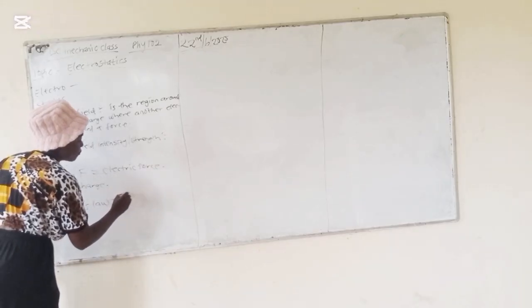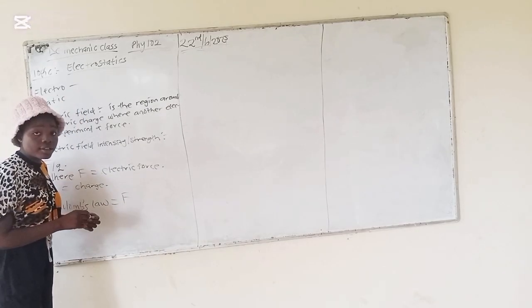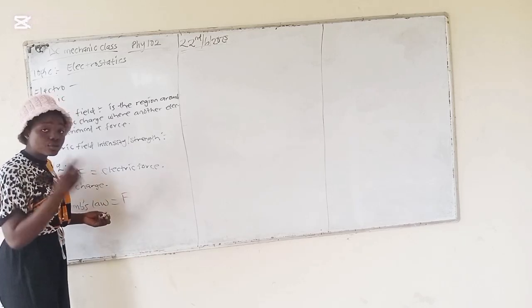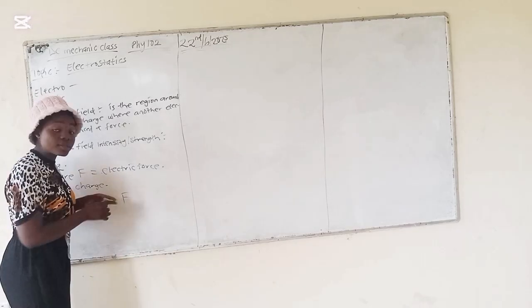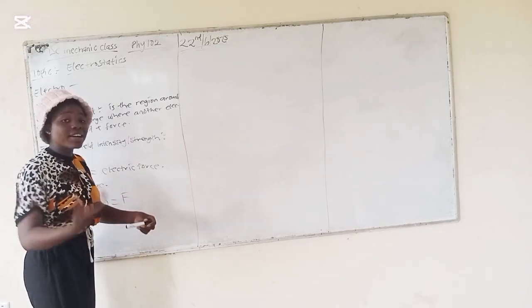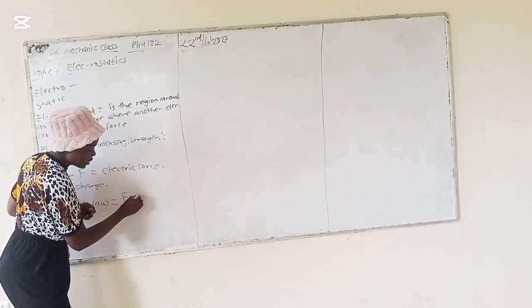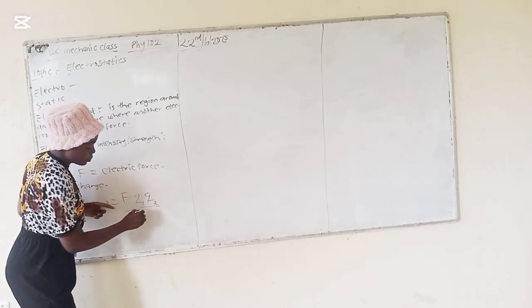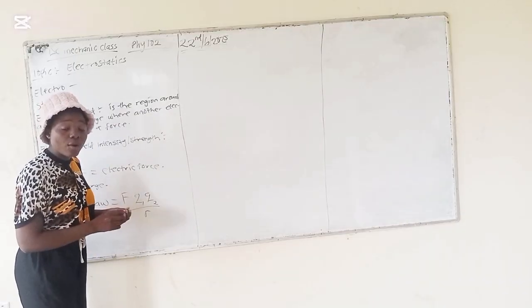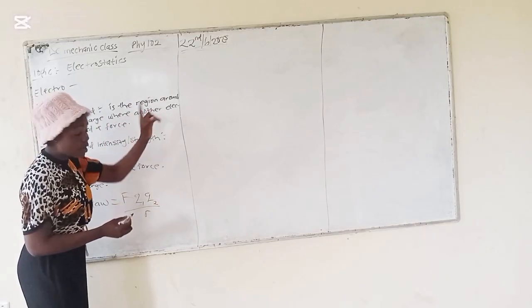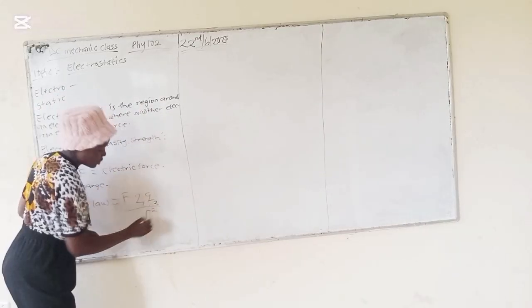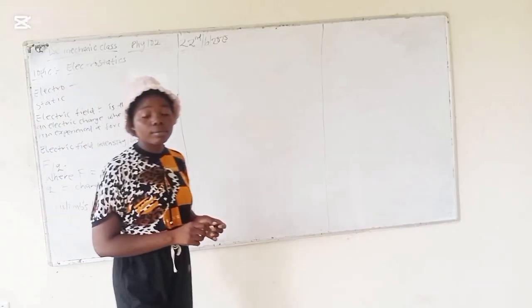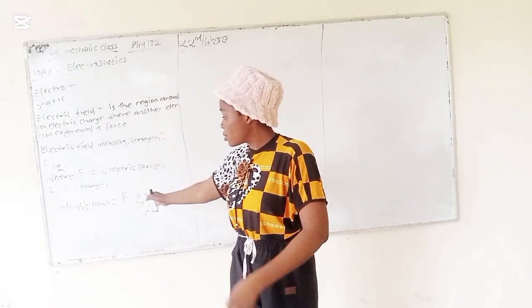It says that the force between two charges is directly proportional to the product of the charges, which is Q1 and Q2, and inversely proportional to the square of the distance between the charges. That is Coulomb's law.